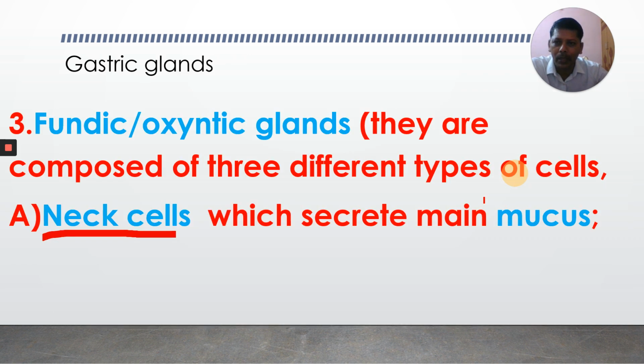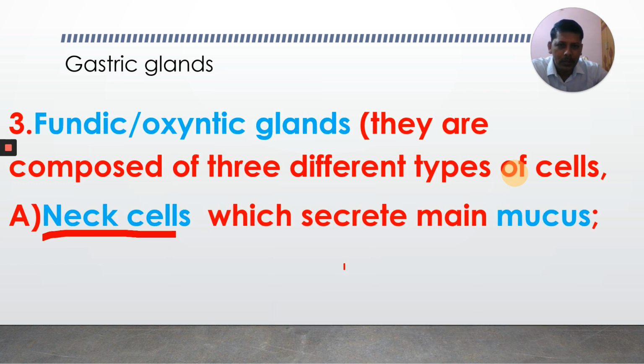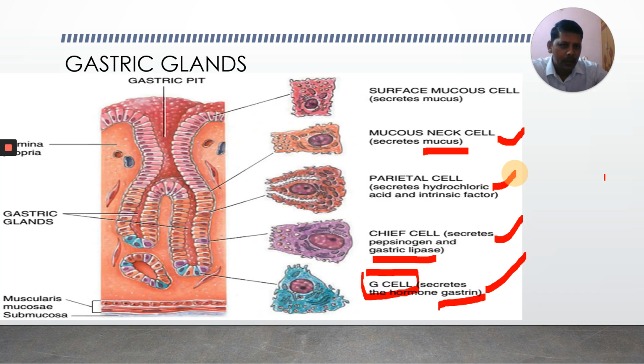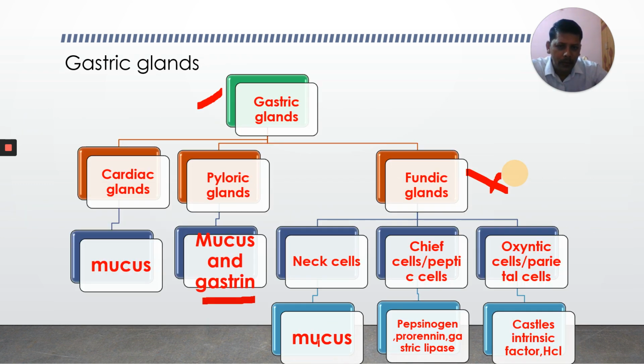I repeat again. Gastric glands are of three types: cardiac glands present in the cardiac stomach, pyloric glands present in the pyloric stomach, and fundic glands present in the fundic region of the stomach. In the fundic gland, there are three types of cells. What are those cells? Neck cells, mucous neck cells. In the name itself, they produce mucus.